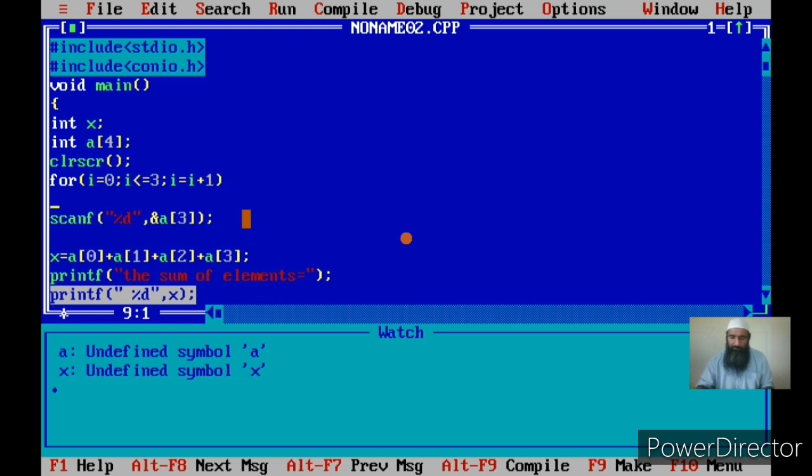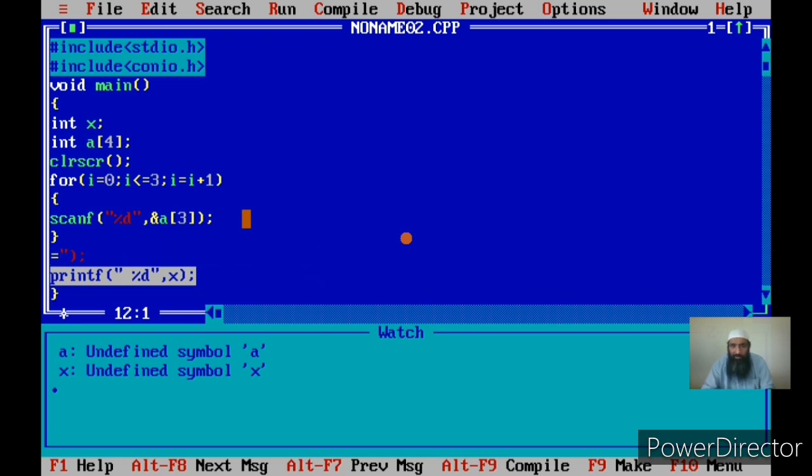Then I write a scanf inside it. This is how we input an array. Right now I am not writing the entire program. As the program proceeds I will explain the logic and the statements, and I will modify the program and you will understand. Right now I have written a simple for loop with a scanf in it, and I can now give the index in terms of i.